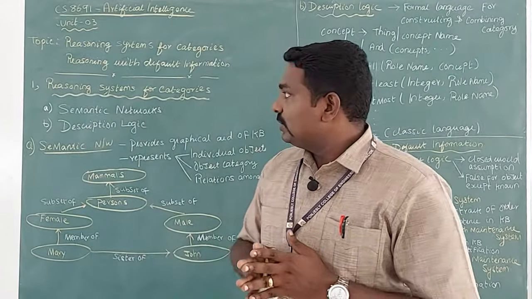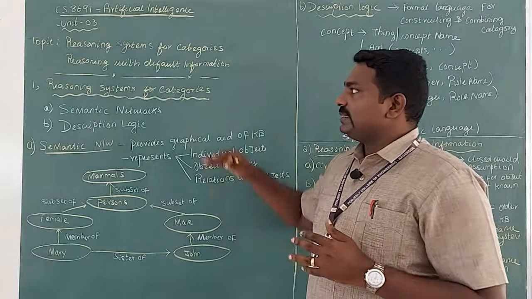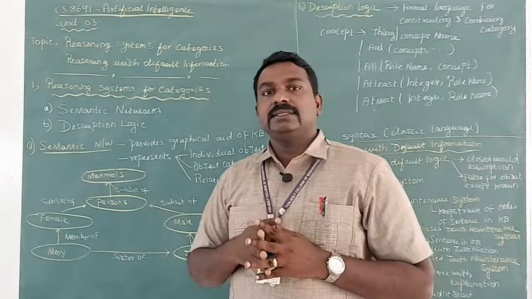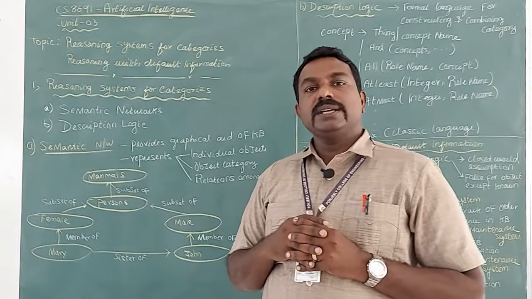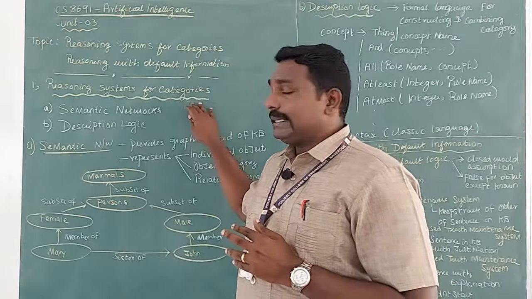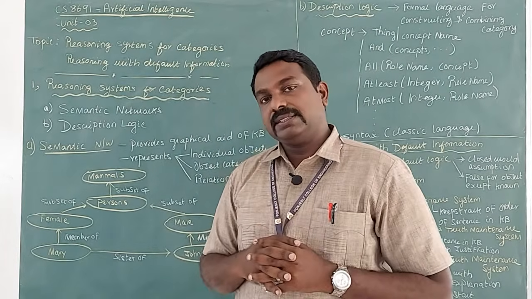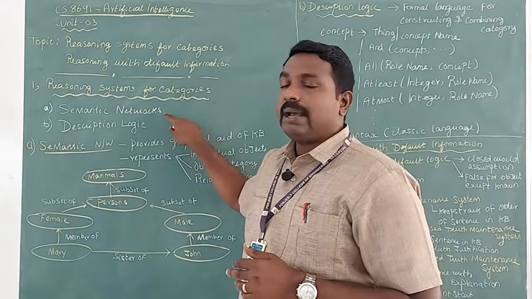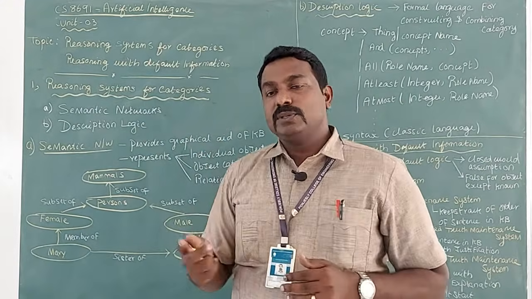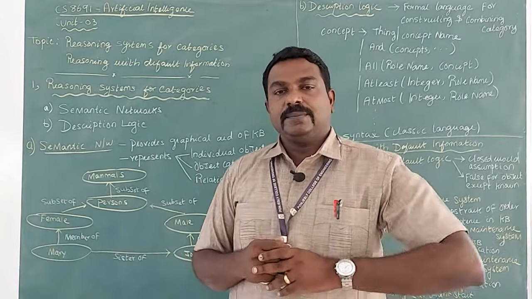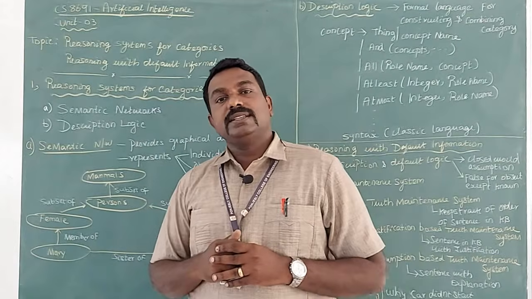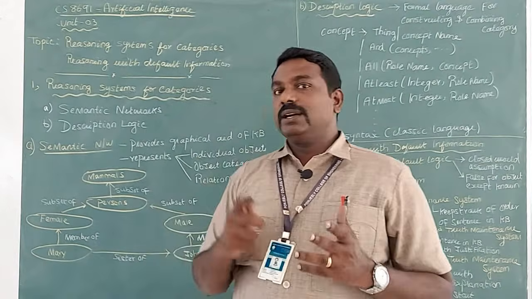Now we will get into the topic: reasoning systems for categories. To do reasoning for object categories, there are two types of reasoning mechanism. The first one is called semantic network and the second approach is called description logic. Semantic network is related to neural networks, you would have heard of it earlier.